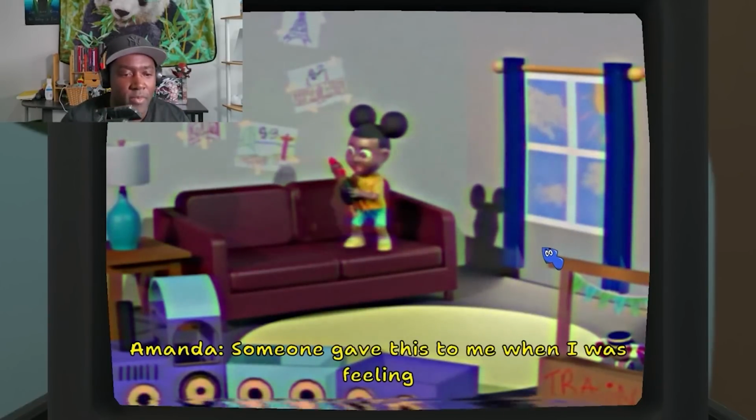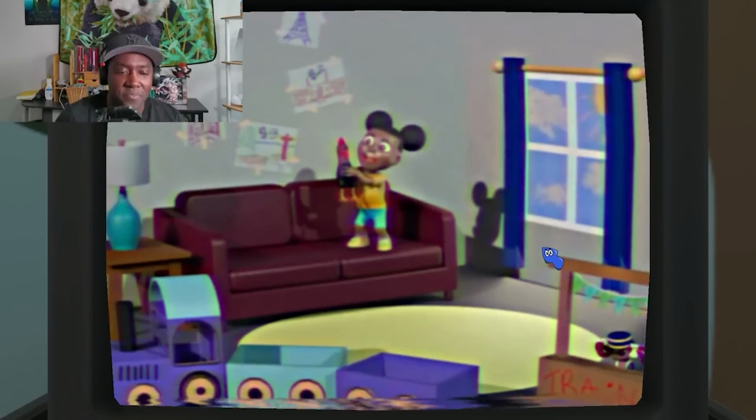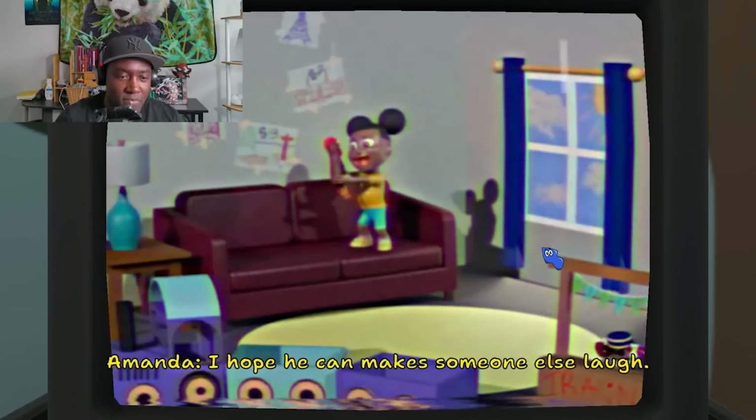Someone gave this to me when I was feeling really bad and scared. Yep. And it made me laugh. I hope he can go make someone else laugh.